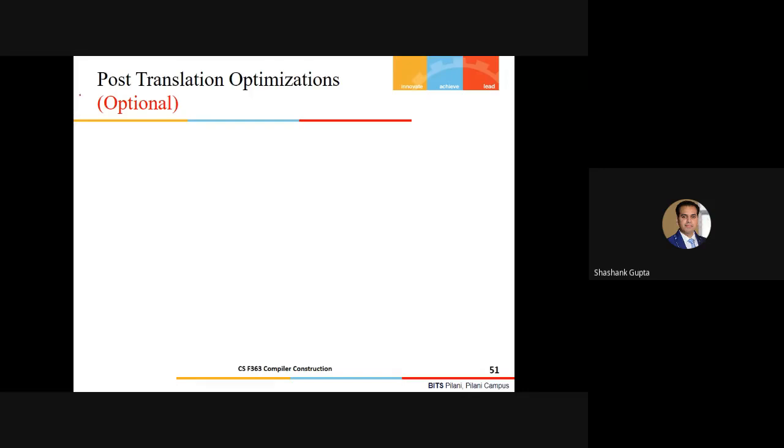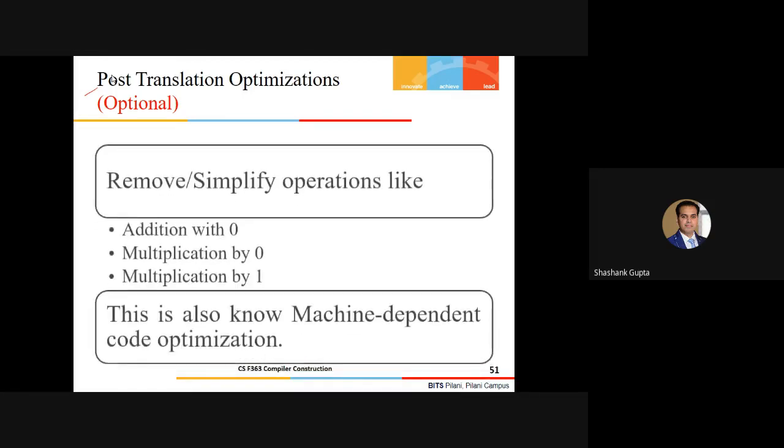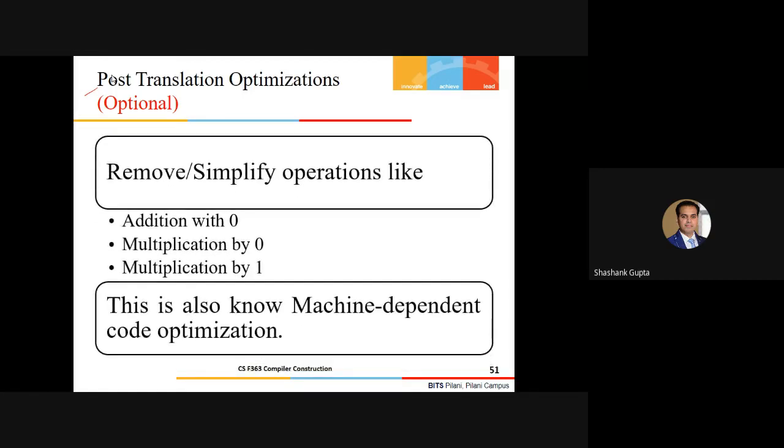Now, again, if you recall, we considered the optimization at the source level abstraction, which I said is considered to be an optional part. Similarly, we have the optimizer. We can plug in the optimizer at the machine level also, if you really feel so. Here we'll call it the post-translational optimizations.